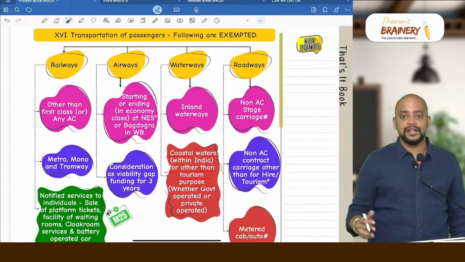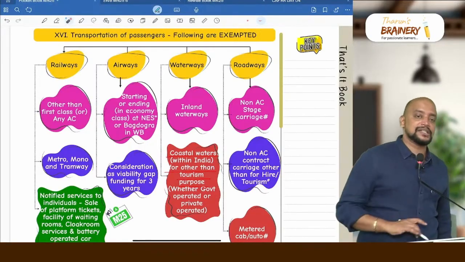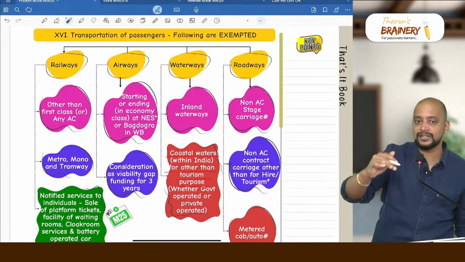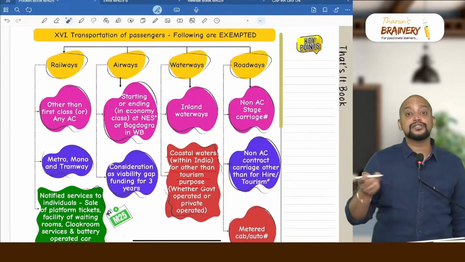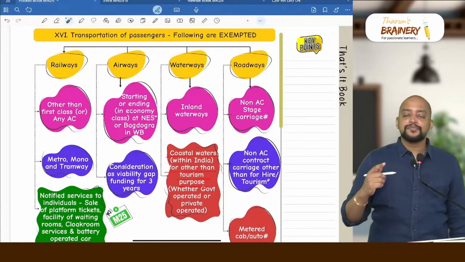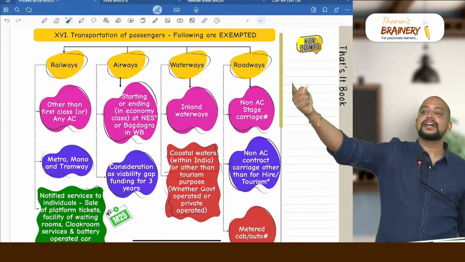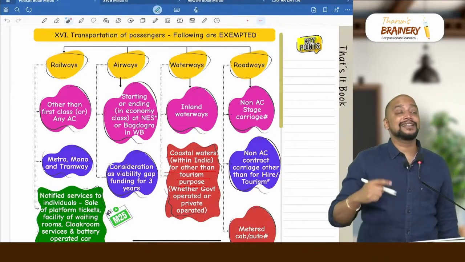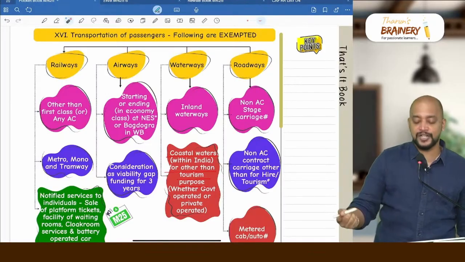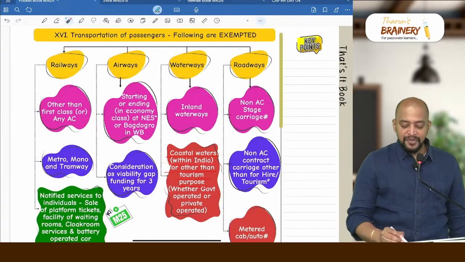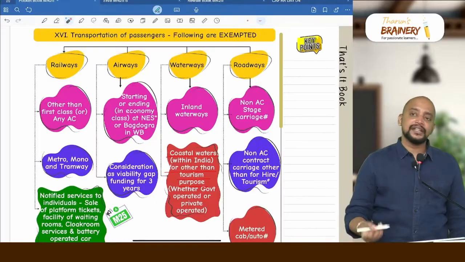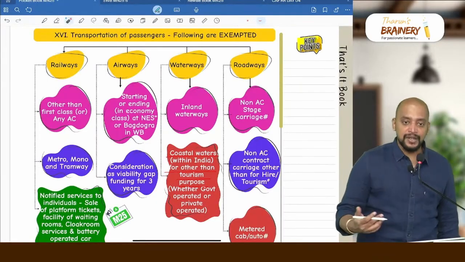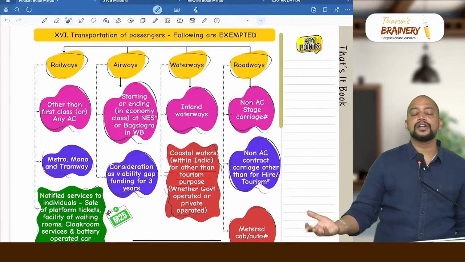Then when it comes to waterways, in waterways we have 2 exemptions again. Inland waterways, meaning rivers or backwaters etc., will be exempted, whereas coastal waters means the moment we say coastal, we are touching sea waters between places in India, but for what purpose? Other than tourism purpose, meaning for public transportation. Coastal waters within India for other than tourism purpose, and whether that is operated by government or private, meaning whether the ship is a cruise ship operated by a private operator or it is a government cruise ship.